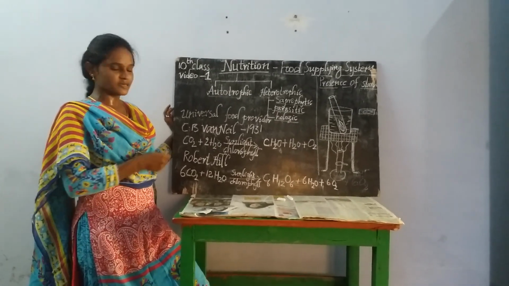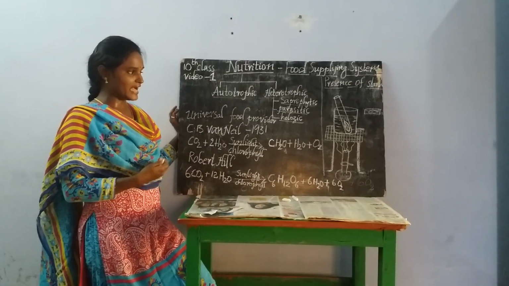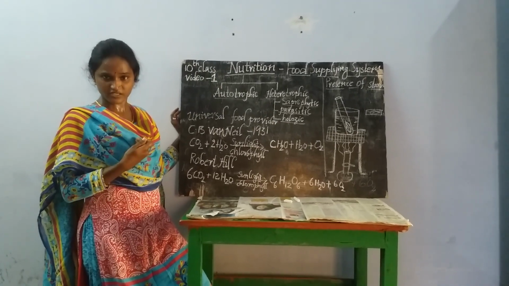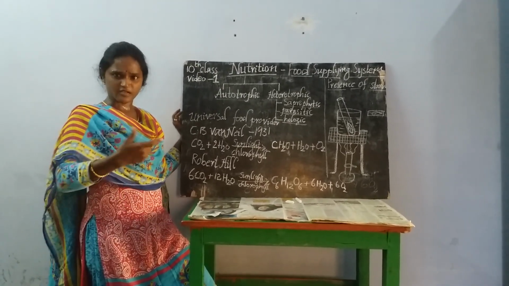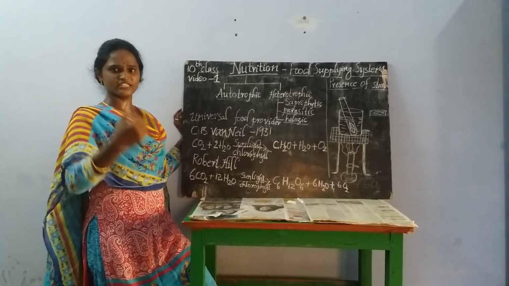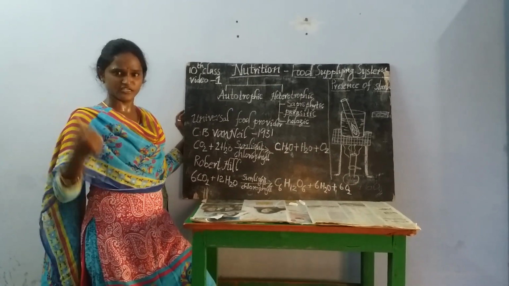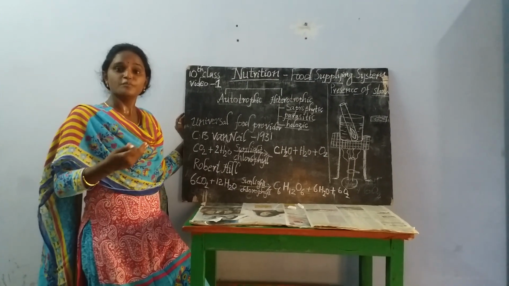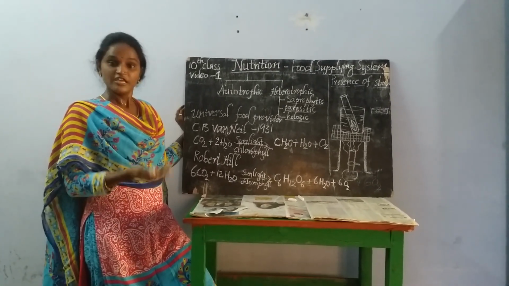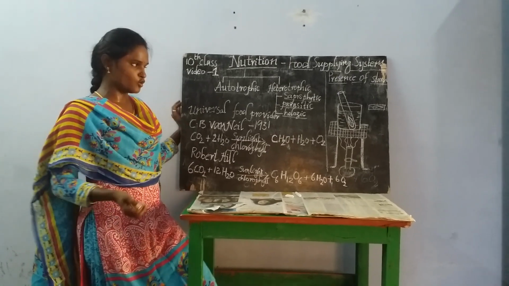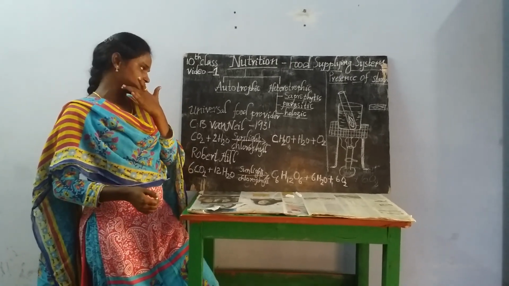And what is the best example for this holozoic mode of nutrition? We ourselves. We people are taking complex organic molecules. We are able to take apples, chapatis, pizzas, different varieties of food materials, we are able to consume. That's why we people are also an example of holozoic mode of nutrition.